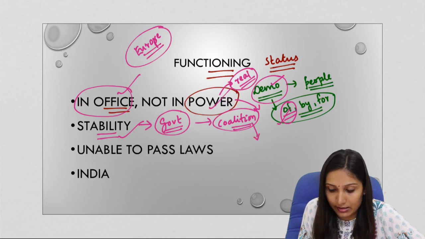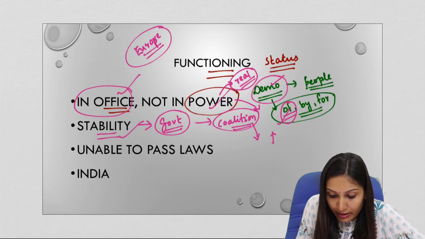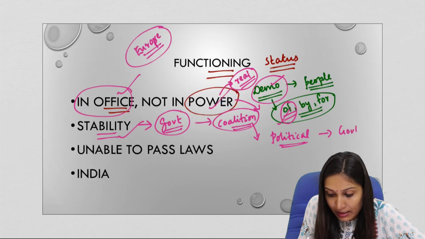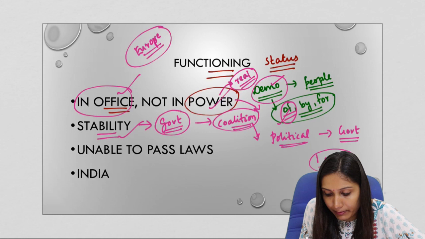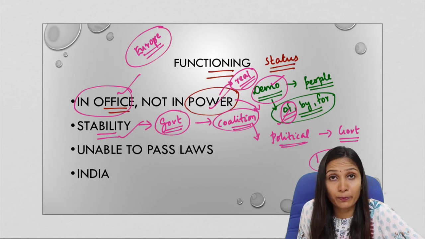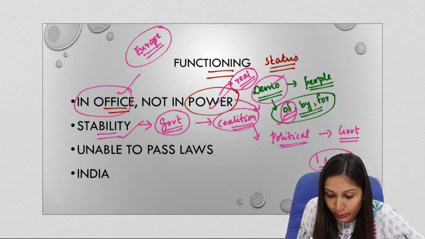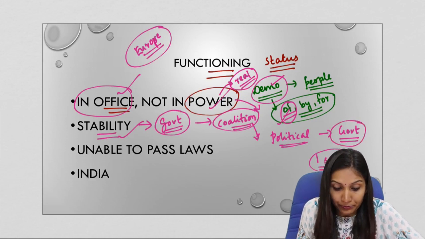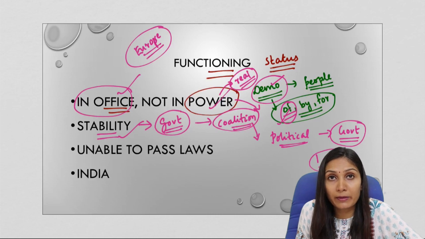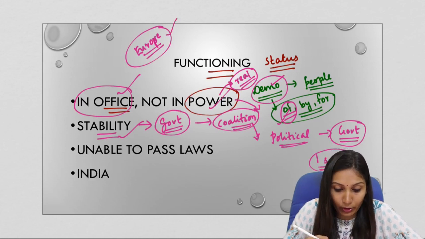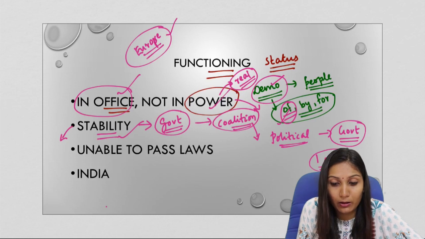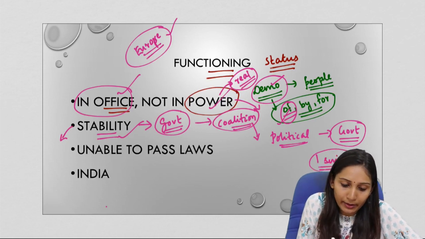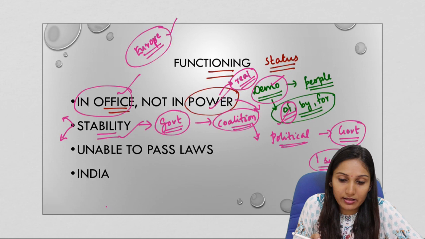Now what is meant by coalition? Coalition is when different political parties come together in order to form a government. This is when one single party does not have the majority to form a government. What will happen? A grouping of different political parties who come together forms the government. So this is meant by coalition. Coalitions are more and more becoming popular in many countries in Europe and coalition governments are considered to be unstable. And what is the ultimate result of these coalition governments?